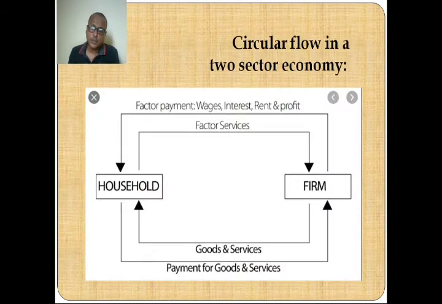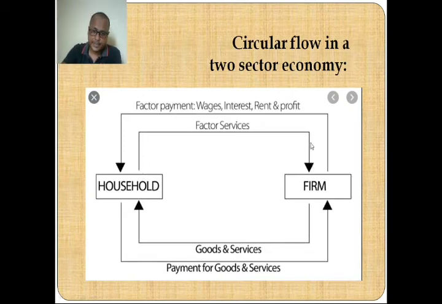Now let us come to the circular flow of income in a two-sector economy. From this diagram, you can see how circular flow takes place between firms and household. You can see that the firms are hiring factor services from the household.